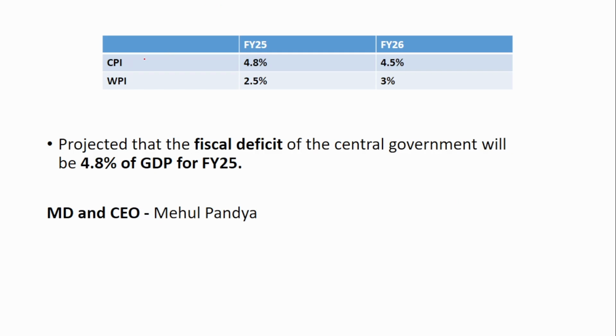And if you see CPI and WPI, that is the Consumer Price Index and the Wholesale Price Index, for financial year 25 the projection is 4.8% and for 26 it is 4.5%, and for WPI it is 2.5% and 3%. It is projected that the fiscal deficit of the central government will be 4.8% of the GDP for financial year 25. The MD and CEO is Mehul Pandya.